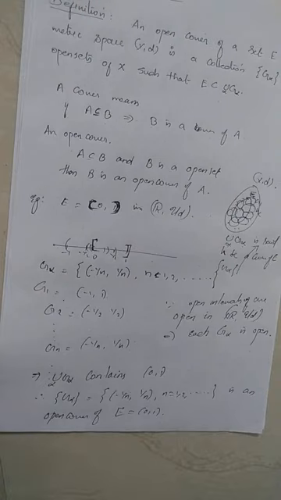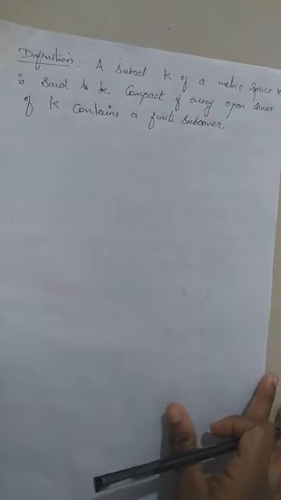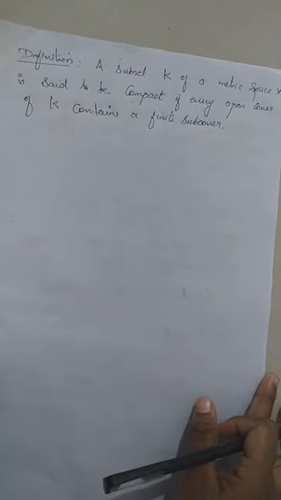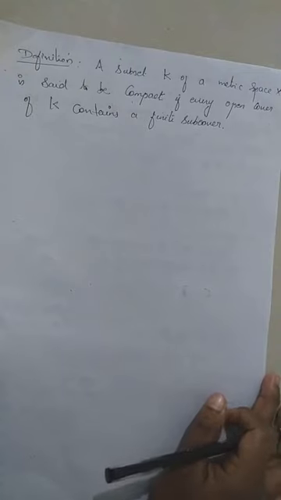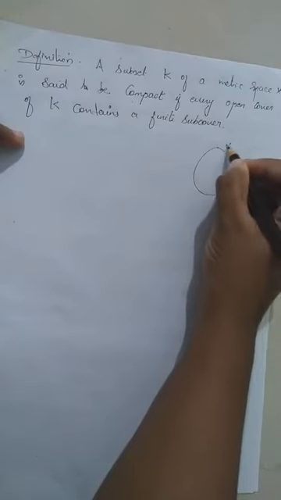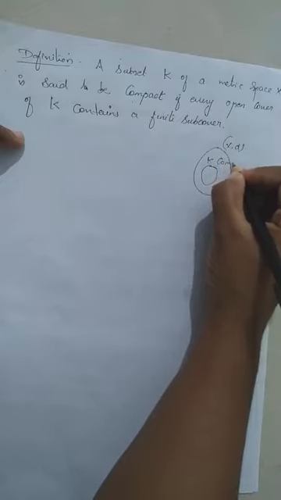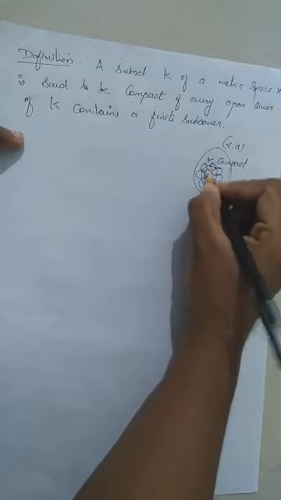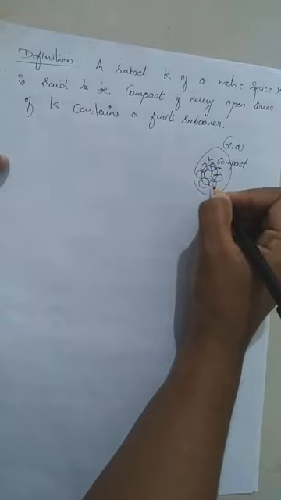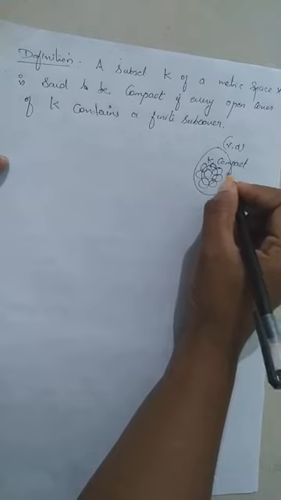Next definition. A subset K of a metric space X is said to be compact if every open cover of K contains a finite subcover. So what does it mean? Suppose we have a metric space X, d and K is a subset of X. K is said to be compact if, whenever we take any open cover of K, we get a subcover. A subcover means a subset of this collection which covers K and whose cardinality is finite.